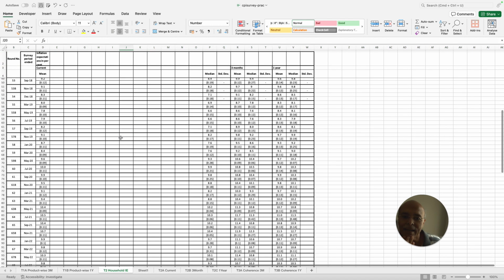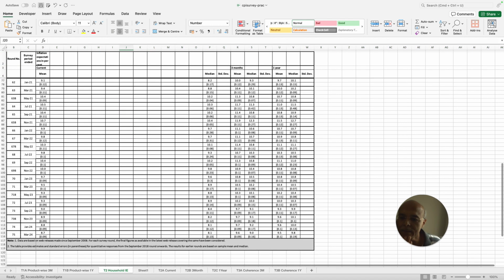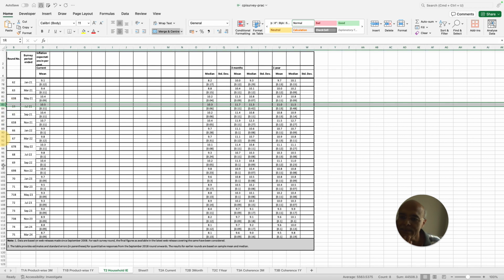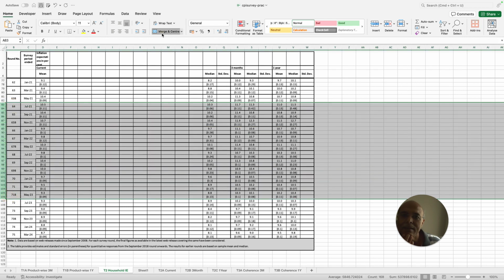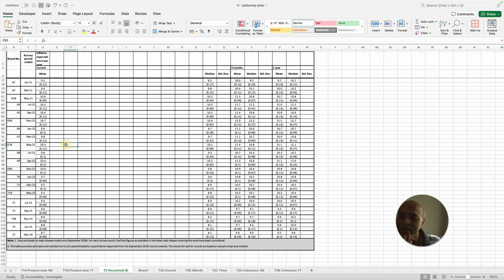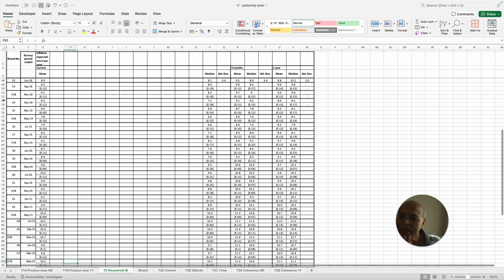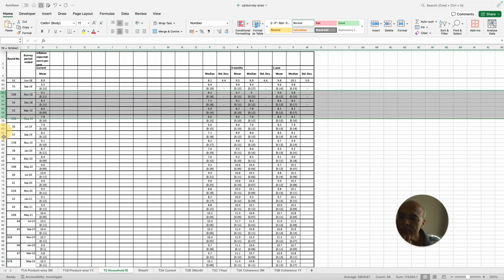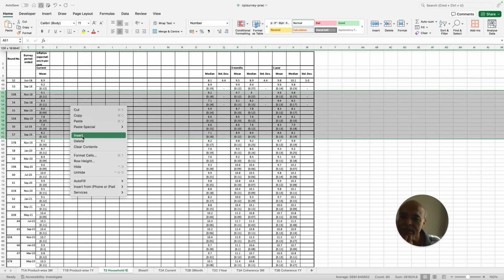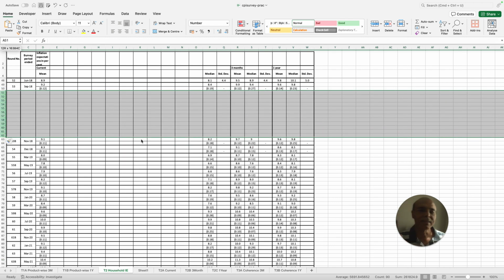After having done that, I'm going to unmerge some of the cells here also. See, there are some rows which are merged. I'm going to unmerge them. Right? So see how it has changed. And then I'm going to insert certain rows. Now the structure of this file has been completely changed. Right? You see this? And I'm going to save it here, save.